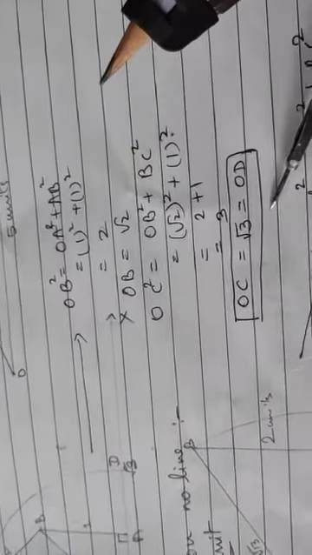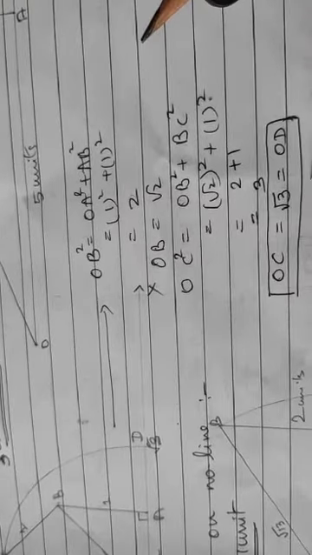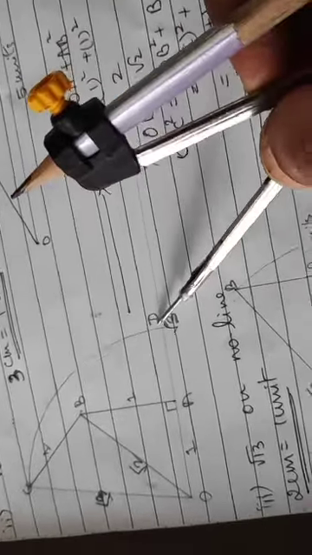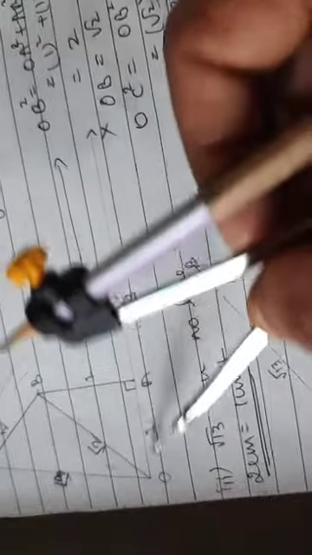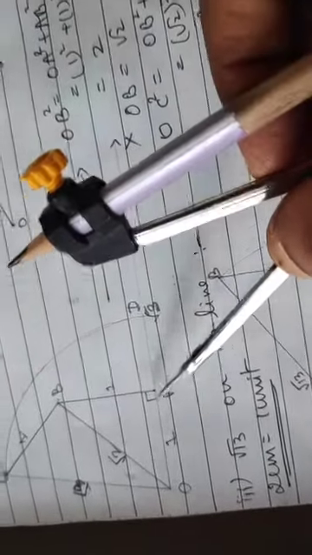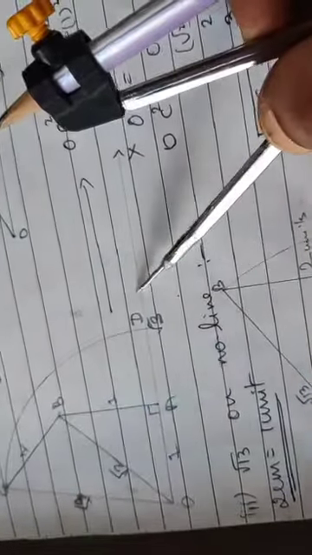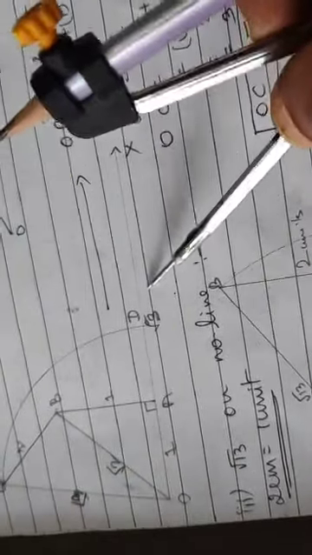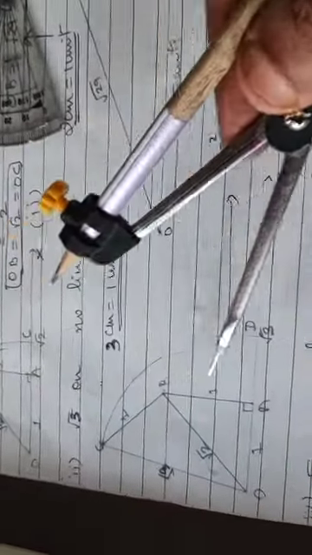And root 3's value is somewhere 1.732, which means it will be nearer to 2. See, 0 till 1 is 1 unit, 0, 1 and 2 will be somewhere over here. So it is nearer to 2. You got the root 3 on the number line? Understood? So this was single digits, root 2 on the number line, root 3 on the number line.